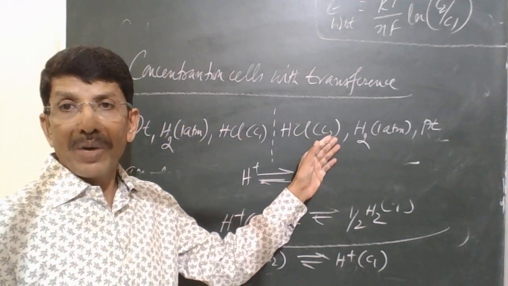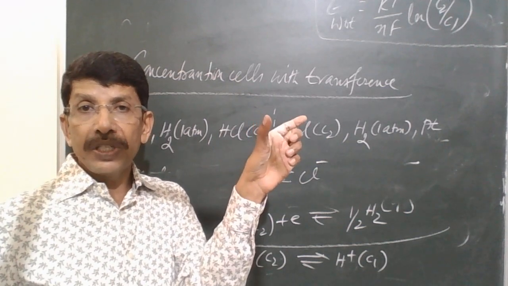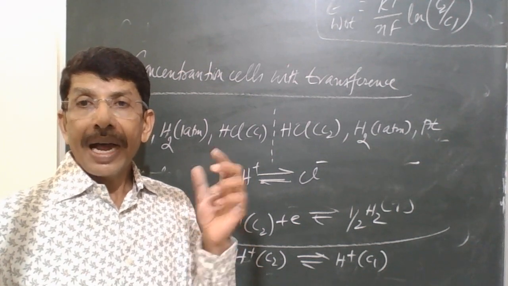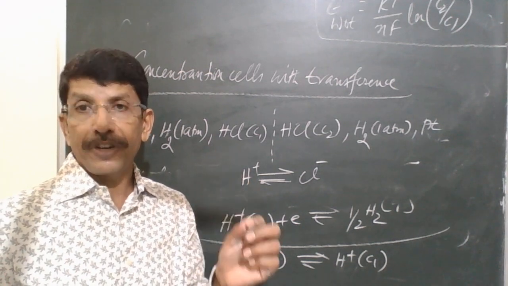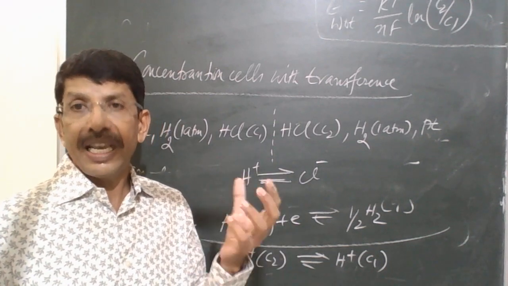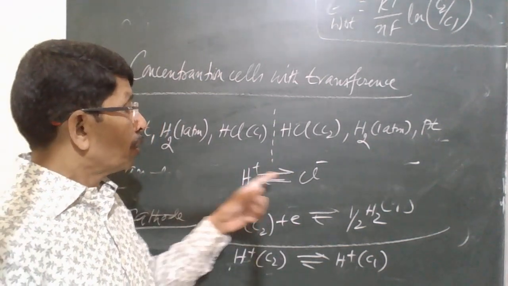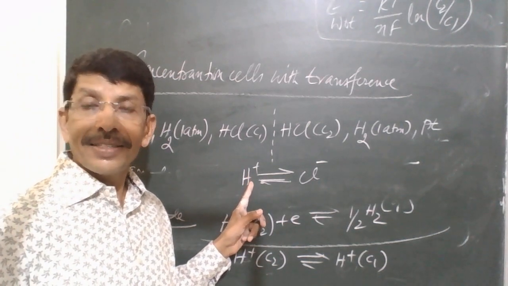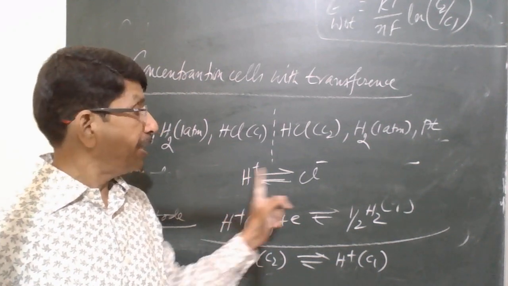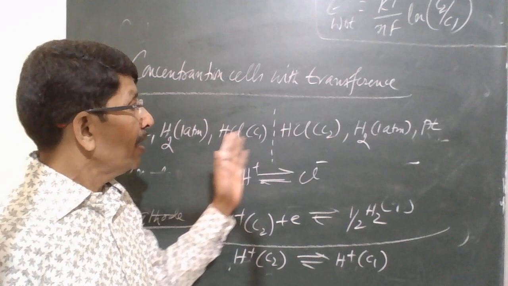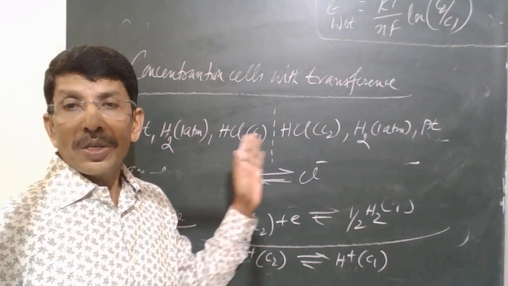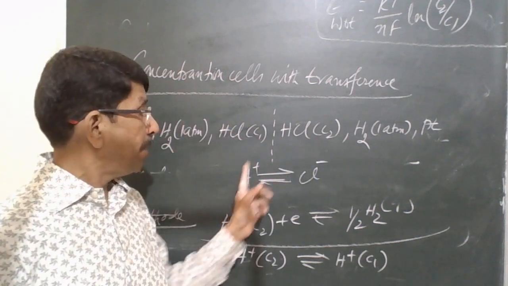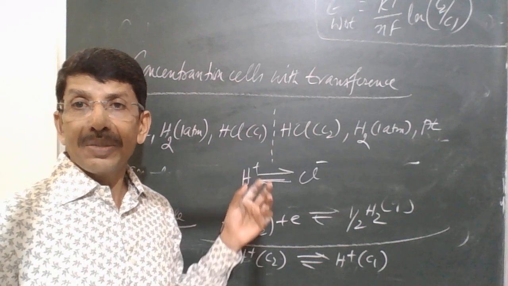So H plus ions move in one direction, Cl minus ions move in the opposite direction, and we have learnt in the conductance part that the transport numbers of H plus ions and Cl minus ions are different, or the ionic mobilities of H plus and Cl minus ions are different. Therefore, due to the difference in ionic mobilities, in turn the difference in transport numbers of H plus and Cl minus ions, the charges on either side will not be balanced. Electrical neutrality will not be maintained because H plus ions move faster and Cl minus ions move at a slower rate.